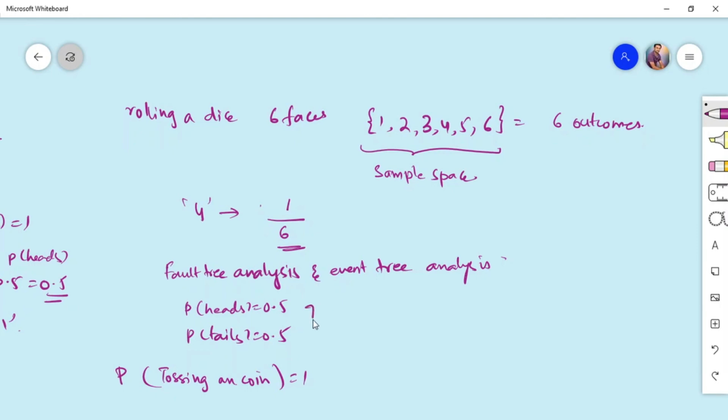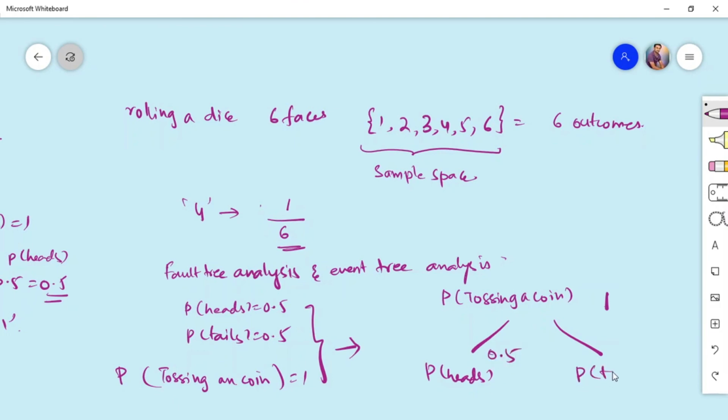So if you need to represent this particular concept in a tree representation, we represent it in this way: probability of tossing a coin is 1, and we are having 2 possible outcomes, which is probability of heads and probability of tails. The probability of getting heads is 0.5 and probability of getting tails is again 0.5. So this is how we are going to represent the probabilities in fault tree and event tree analysis.